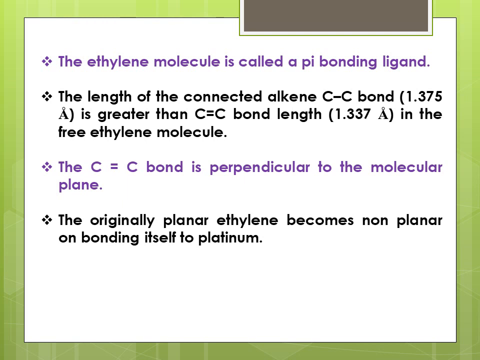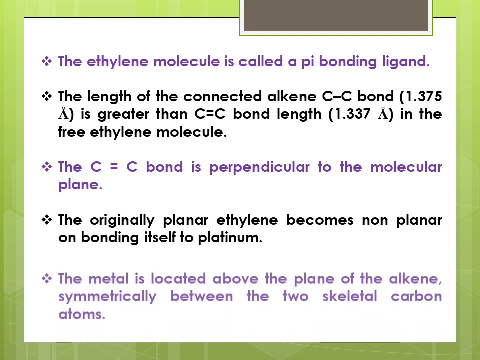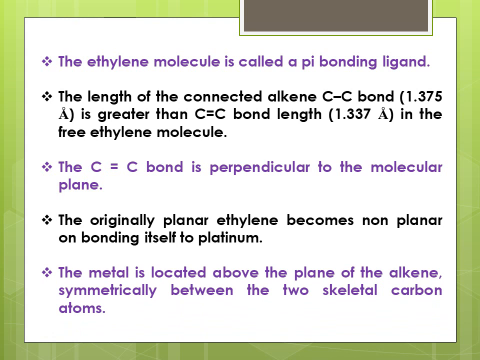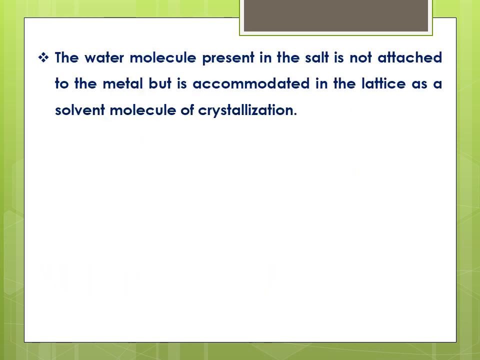The originally planar ethylene becomes non-planar on bonding itself to the platinum. The metal is located above the plane of the alkene, symmetrically between the two skeletal carbon atoms. The water molecule present in the salt is not directly attached to the central metal atom but is accommodated in the lattice as a solvent molecule of crystallization.